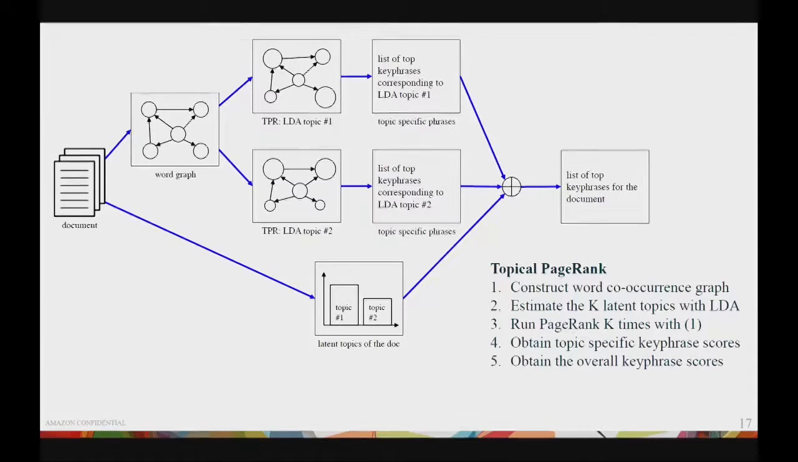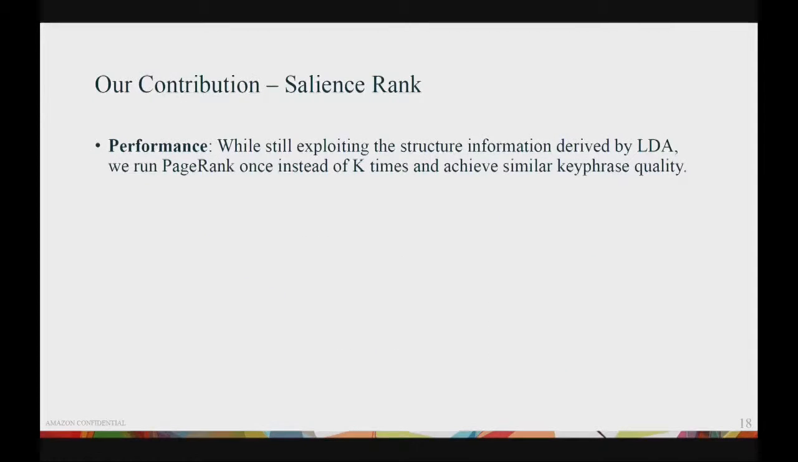Then we run PageRank K times, once per each topic, to obtain topic-specific keyphrase scores. And finally, all these scores are aggregated, and we get the overall keyphrase scores. Our contribution, Salience Rank, improves the topic PageRank and makes two notable contributions.